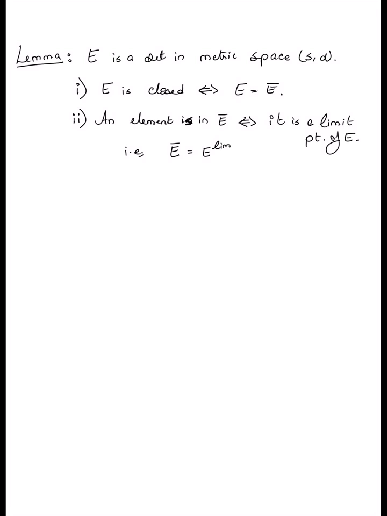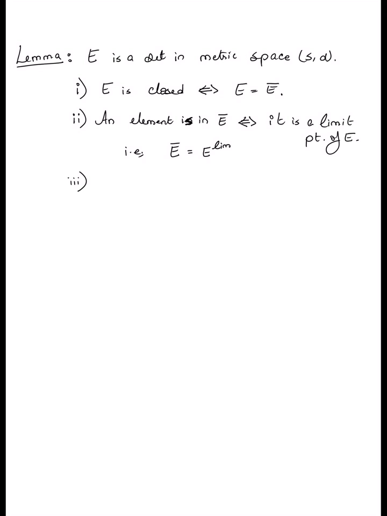Another, equivalent way of thinking about closure based on this statement is a so-called internal way of thinking about closure. Closure is basically all of those points which can be obtained as limits of sequences in E. Right? So all the points that you can approach via sequences in E. And these two are in fact identical. Okay, that's what this statement says. We will prove it shortly.